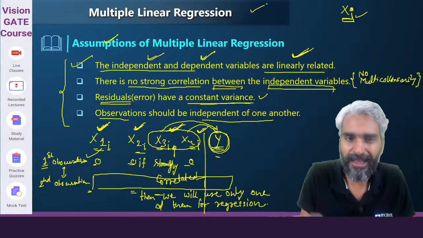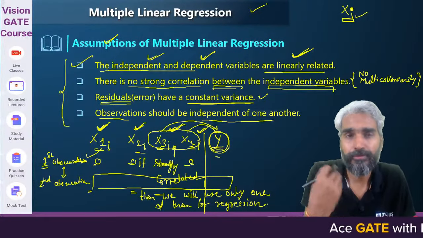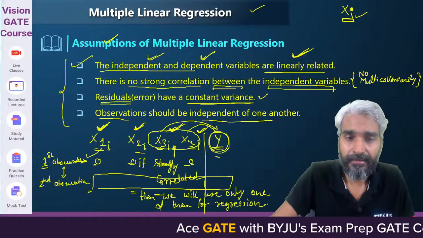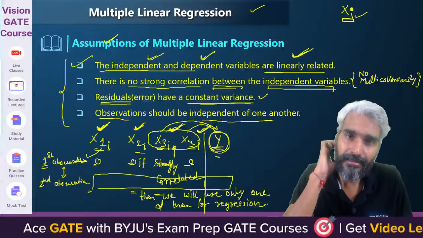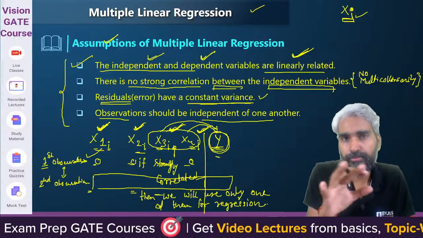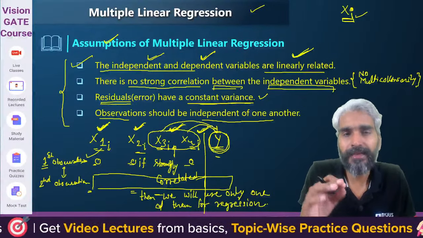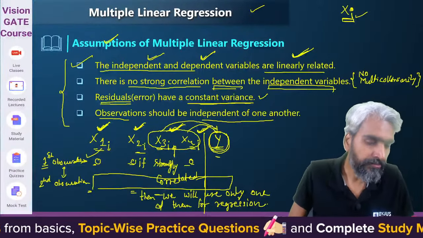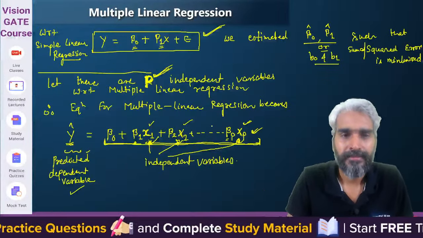In tomorrow's class, I will explain the concept of ridge and lasso regression, which will tell you that if there are multiple independent variables, this may correspond to overfitting, and in order to deviate from that overfitting, we may need to take some other actions. Clear? We will understand that in the upcoming session.